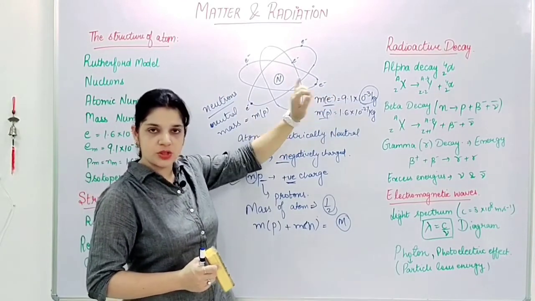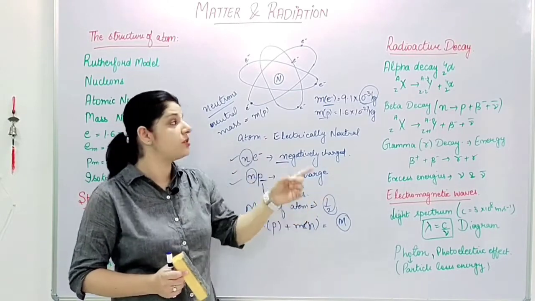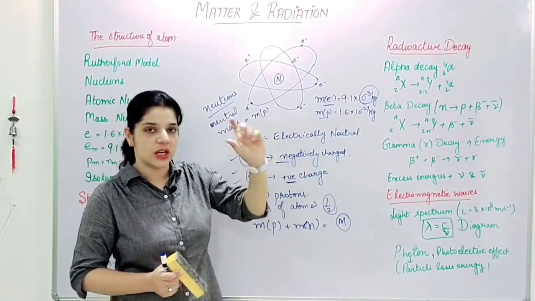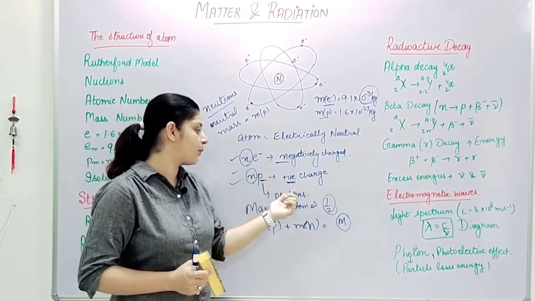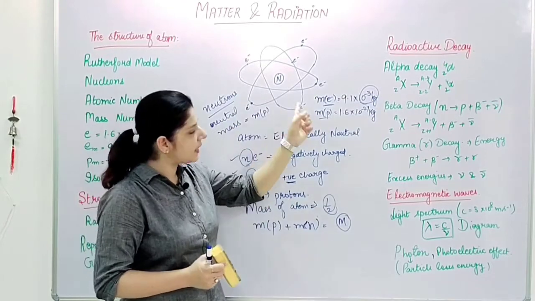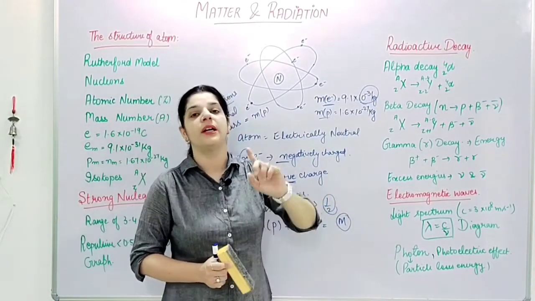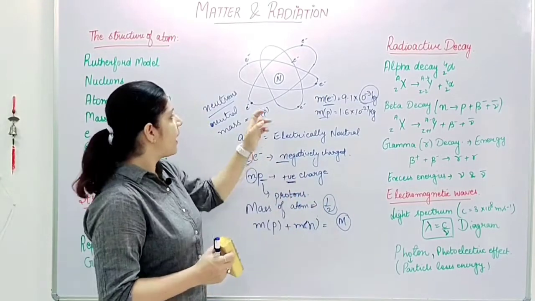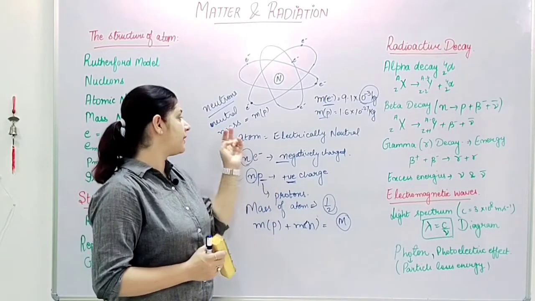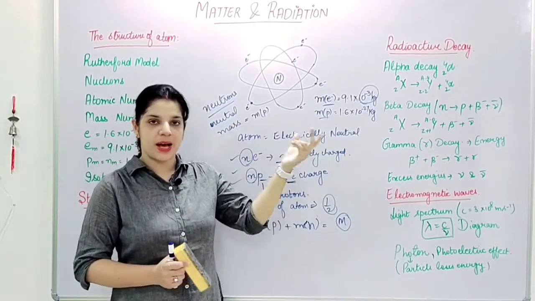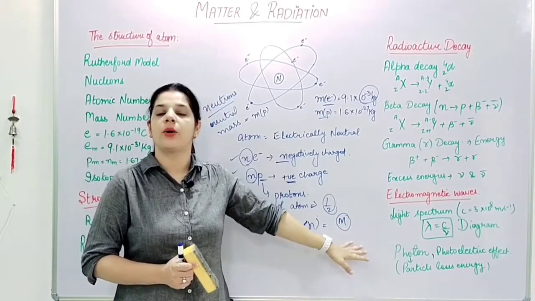We know about electrons. These particles have much less mass, but they carry a negative charge, and the same amount of positive charge is carried by protons, which are present inside the nucleus, and they contribute approximately half of the atomic mass, right? And then we have the neutrons, which are neutral in nature, but they contribute towards the mass, which is equal to the mass of a proton, and hence we get the total atomic mass.